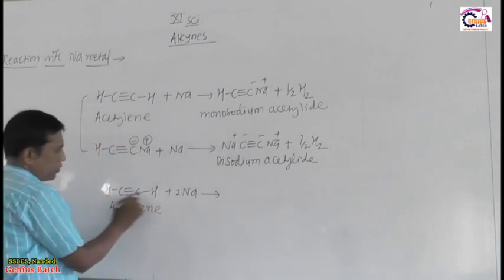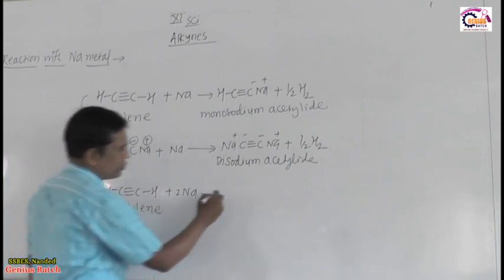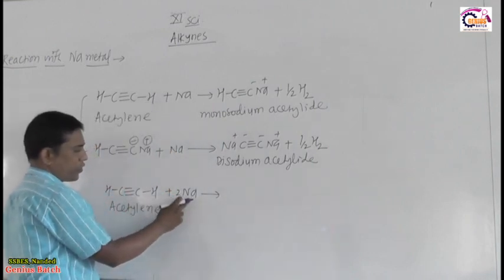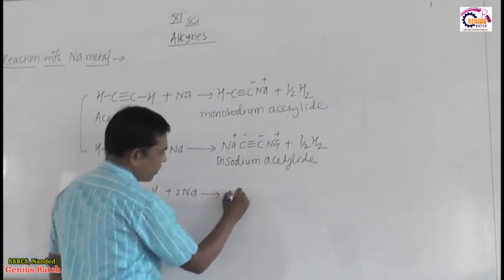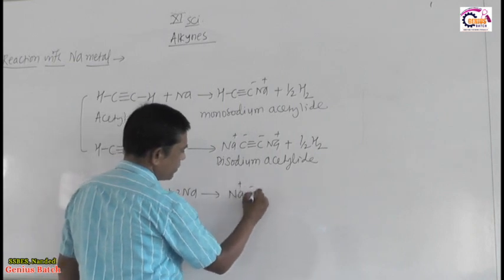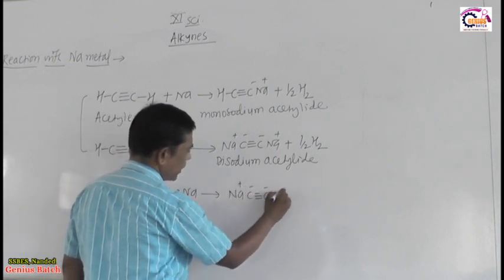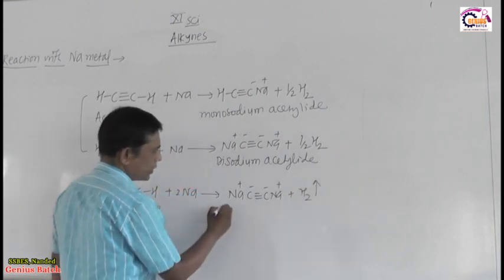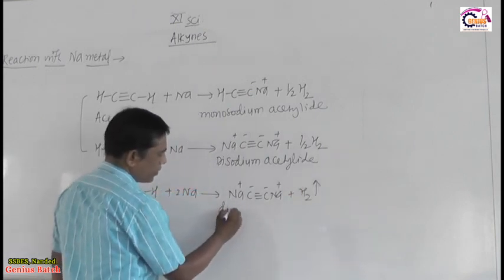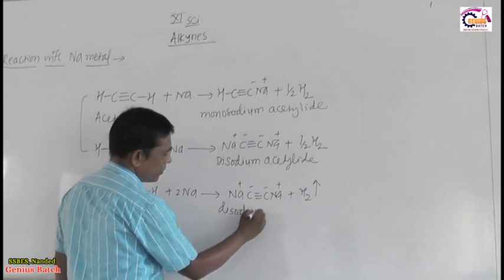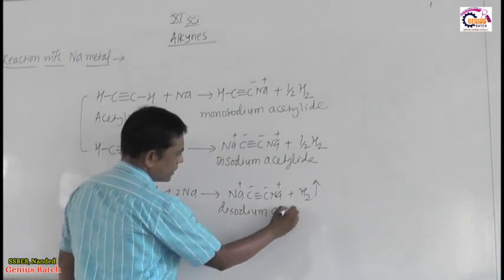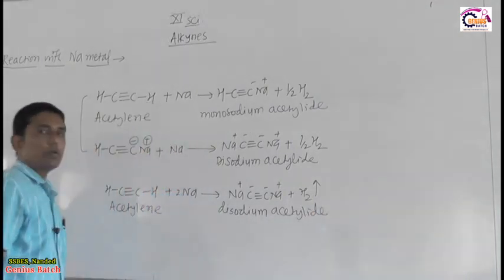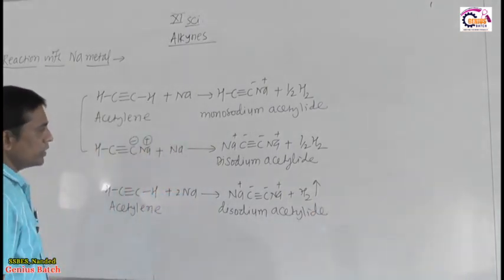So these two hydrogens combine to form H2, and before that, H plus takes one electron from this sodium metal. So there is formation of Na plus C minus triple bond C minus Na plus, along with liberation of hydrogen gas. Formation of disodium acetylide takes place.